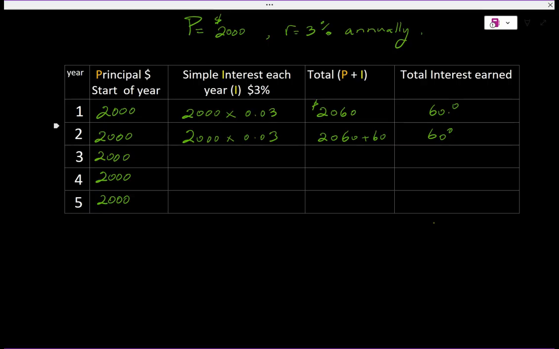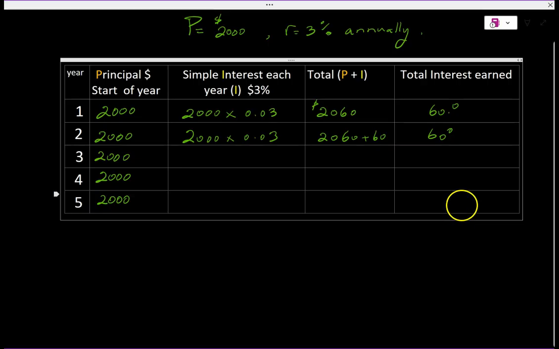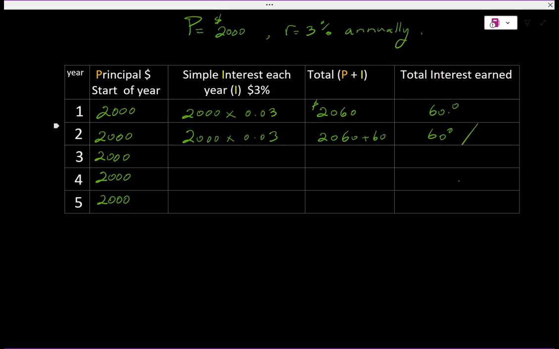Okay, so that would be 2120. That's the total amount that you make. But in year 2, you also make 60, so in totality, the total interest you make is 120, because these two are added on the second year. So if you leave it there for 2 years, you have $120 simple interest out of your $2,000. All right, and so forth and so on.